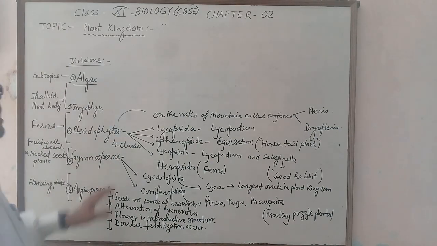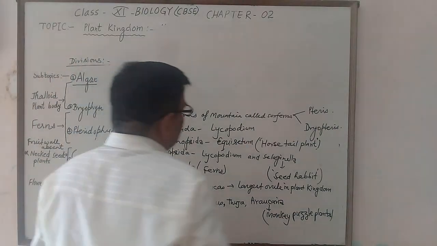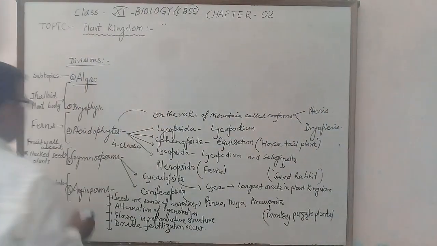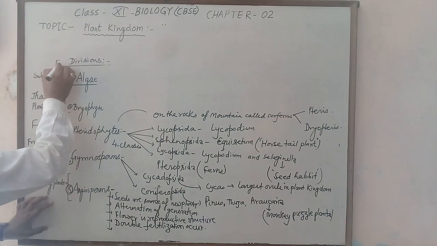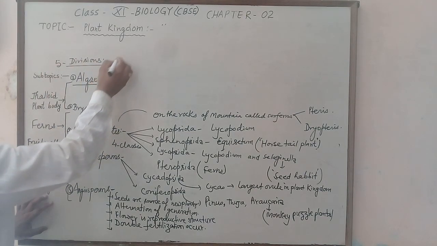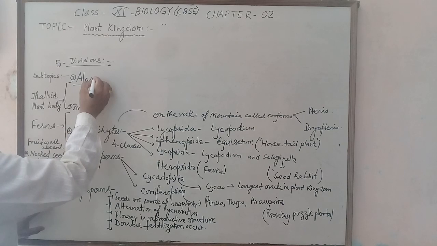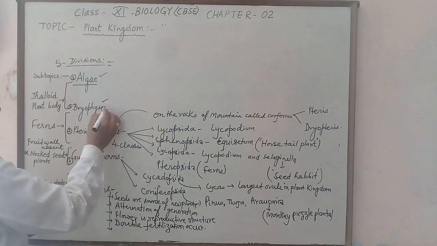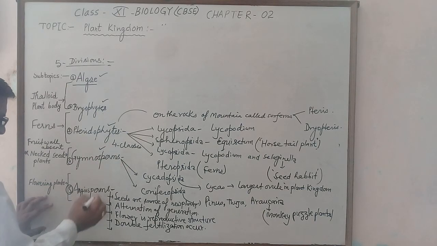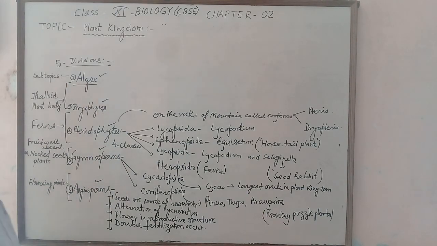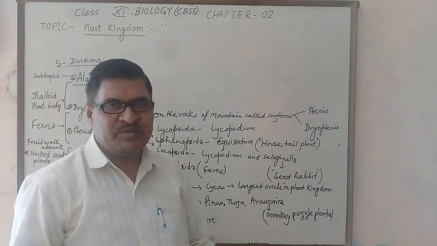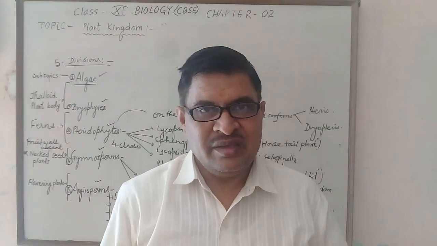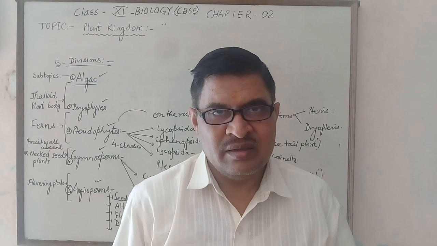In this way, I have discussed all the content and all the divisions. In total there are five divisions in the plant kingdom: algae, bryophytes, pteridophytes, gymnosperms and angiosperms, in which angiosperms are dominant on land.